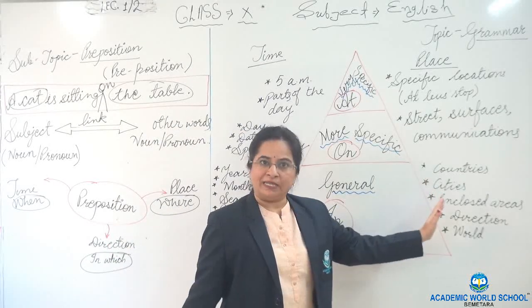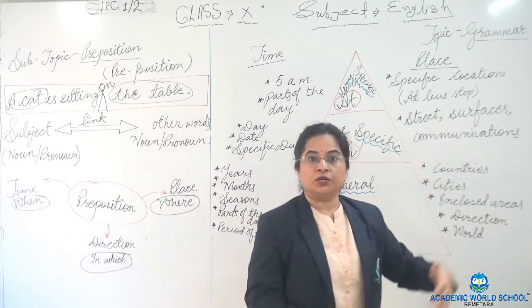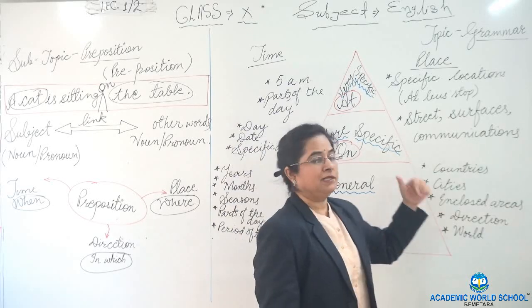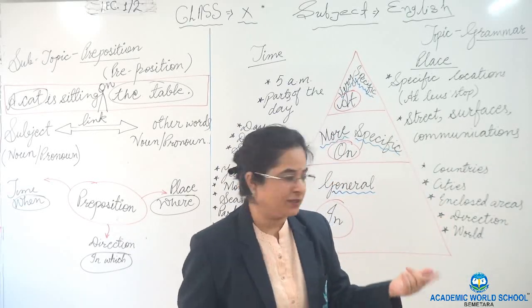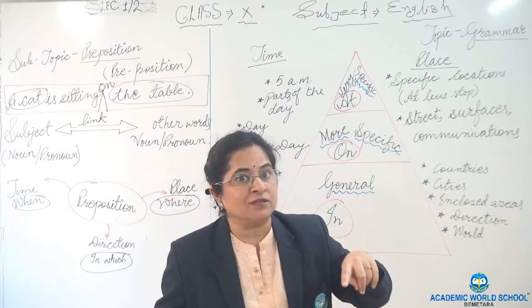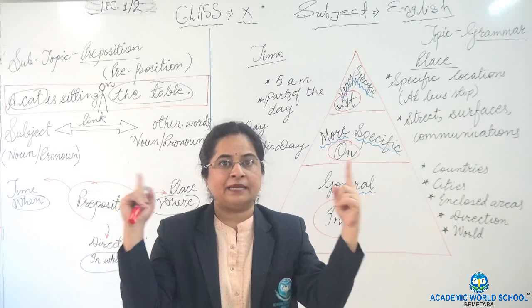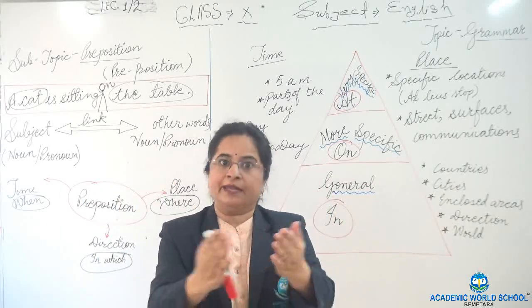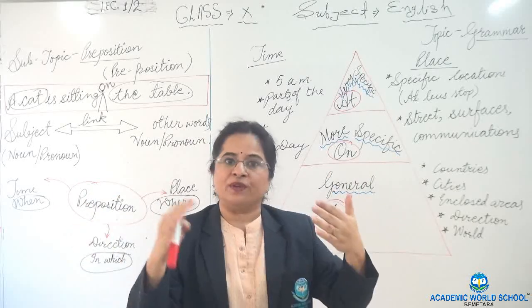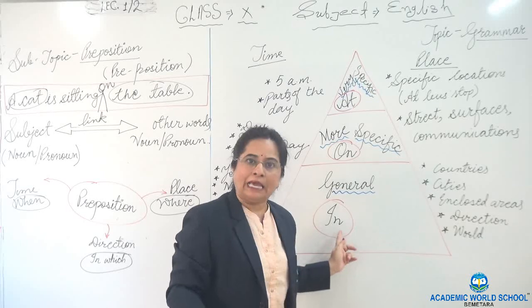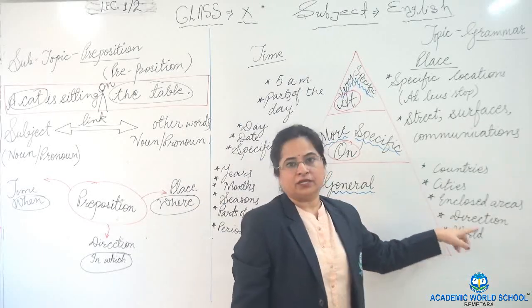Now let's go to the place. When we talk about the countries, we use "in India". Cities, "in Raipur". Then any enclosed area, you were sitting in the classroom. That classroom is an enclosed area. You are waiting in the car. Again, it's an enclosed area. So whenever an enclosed area is mentioned, that time you can use only "in". Then direction.